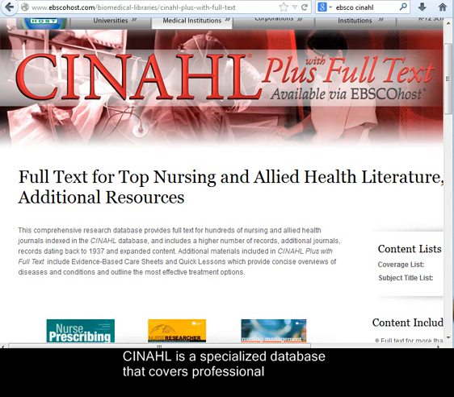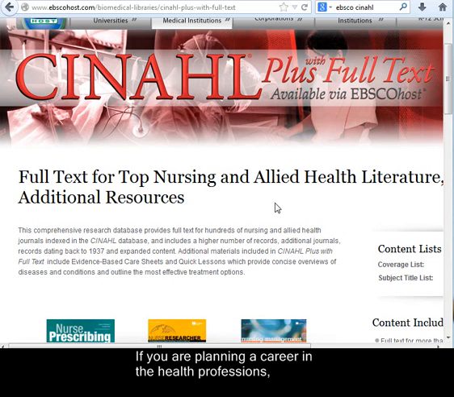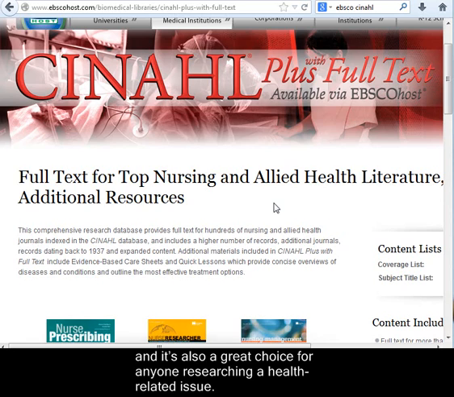CINAHL is a specialized database that covers professional journals in the nursing and allied health fields. The title stands for Cumulative Index to Nursing and Allied Health Literature. If you are planning a career in the health professions, CINAHL will be your most important database, and it's also a great choice for anyone researching a health-related issue.